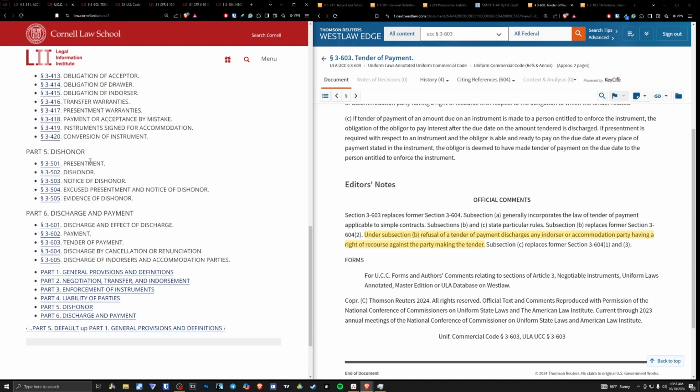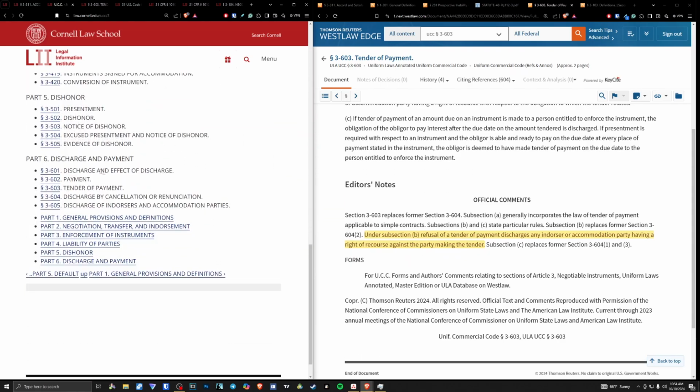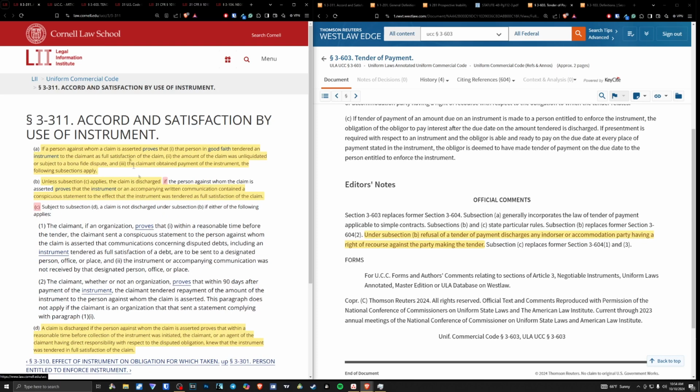If you're brand new, this probably is not for you. If you're intermediate, look into it because this can take you to a new level. Section 3-311, Section 3-603.